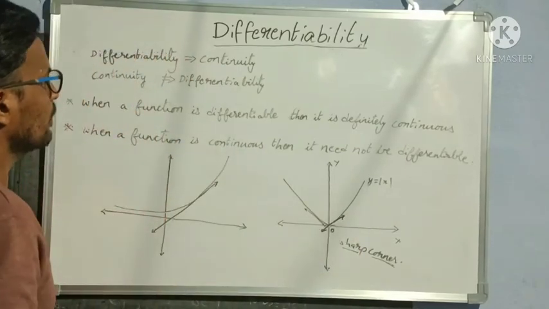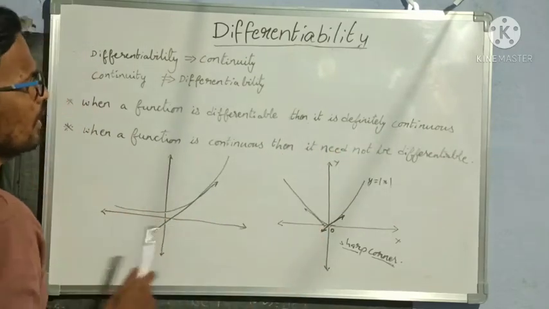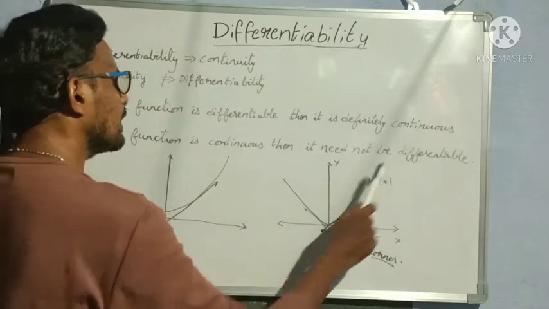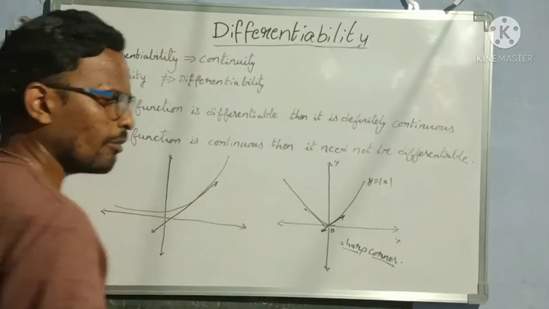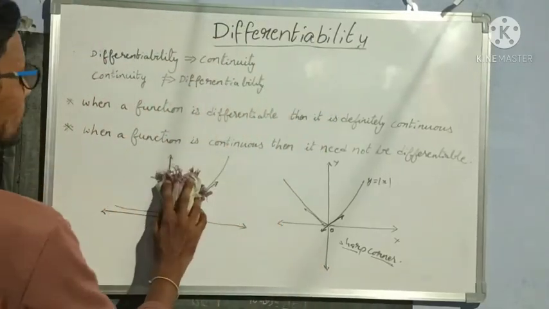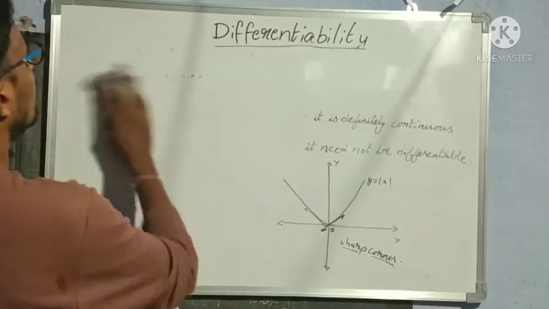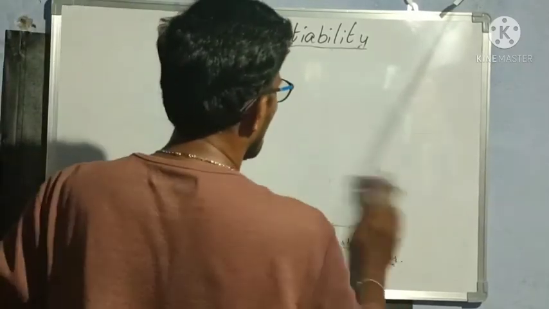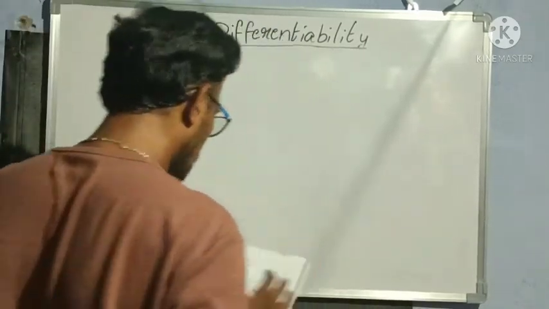Understood? Only when a function is differentiable, then it is definitely continuous. But when a function is continuous, then it need not be differentiable. This is my example for not differentiable function which is continuous. Okay, I hope now everybody understood these 2 points clearly. So now let us move to our last concept, that is reasons for a function to be not differentiable.